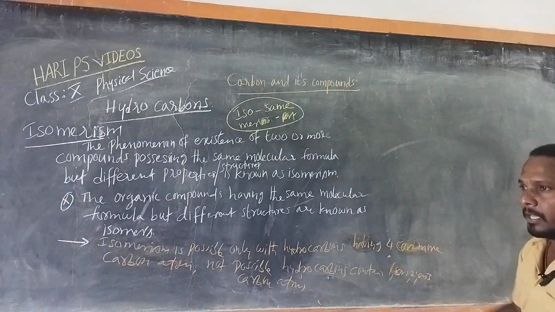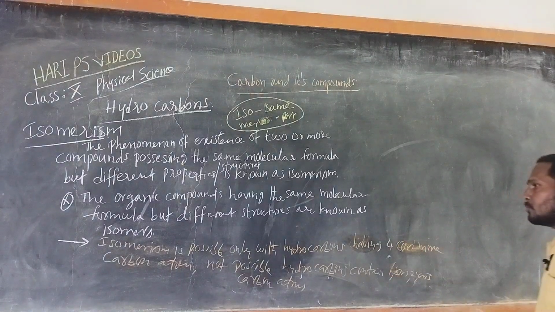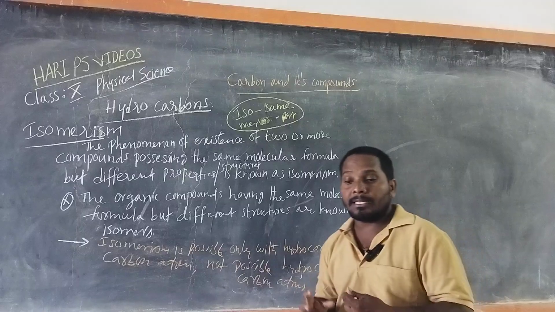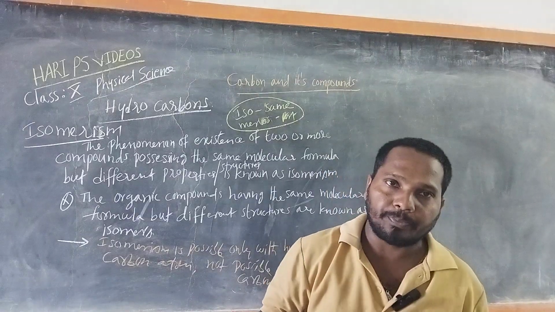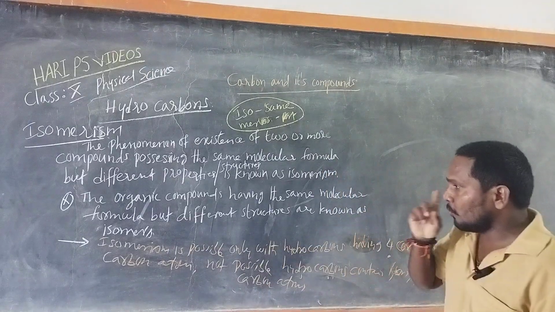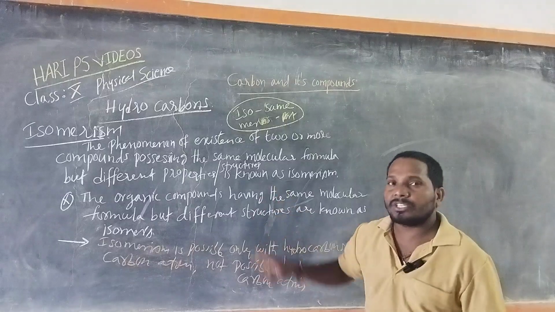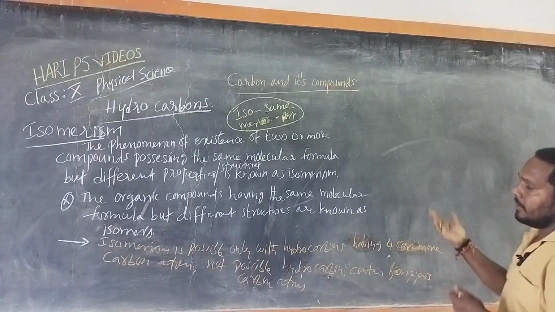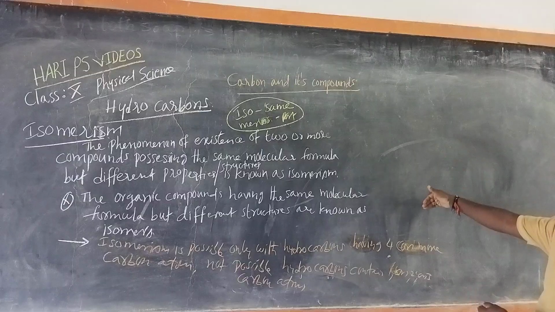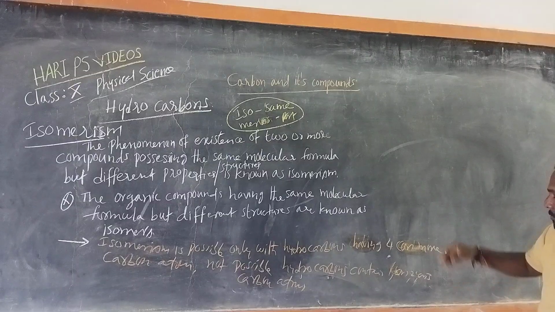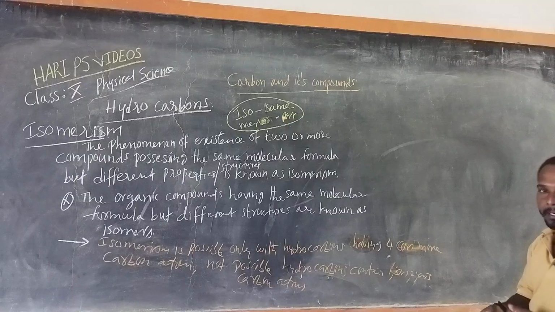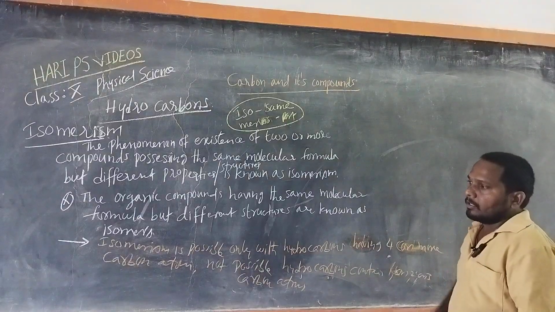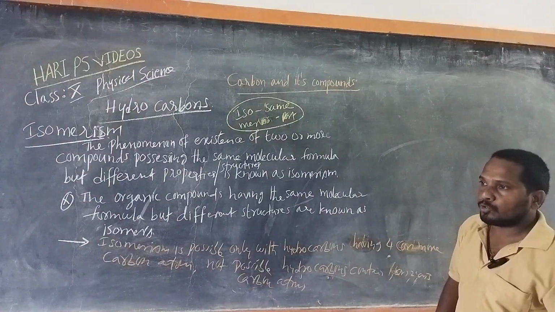So you will study about the isomerism. Different types of isomerism are there. Here we are discussing only structural isomerism. Structural isomerism, different kinds are there. In the last I will give a simple flow chart about the isomerism. Try to understand what is isomerism.